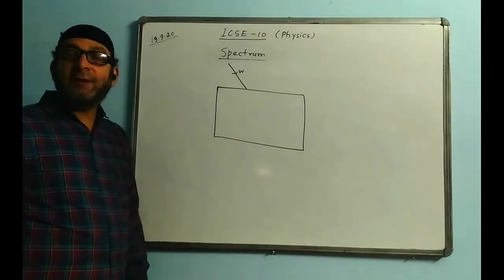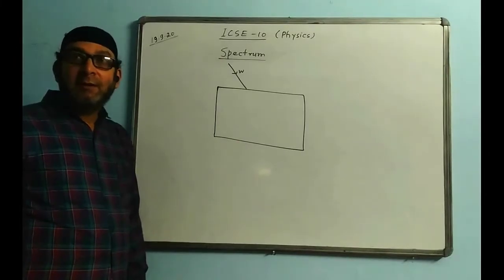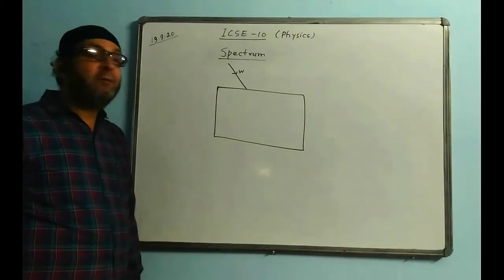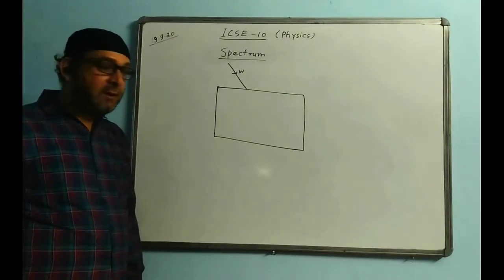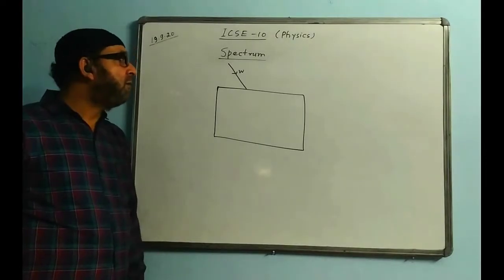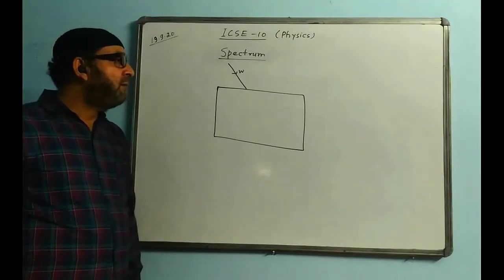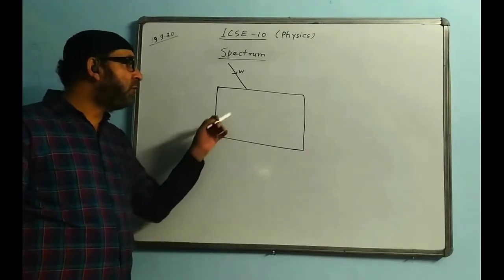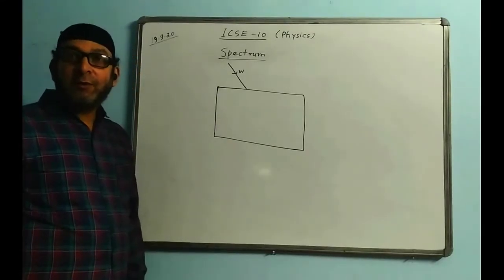So, what should be the answer for this? The answer is simple and a bit logical. Can you share the answer? Why is there no dispersion taking place when white light passes through a glass block?